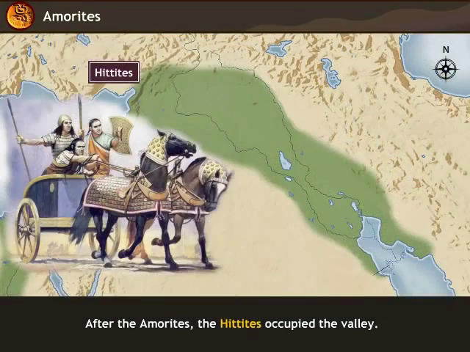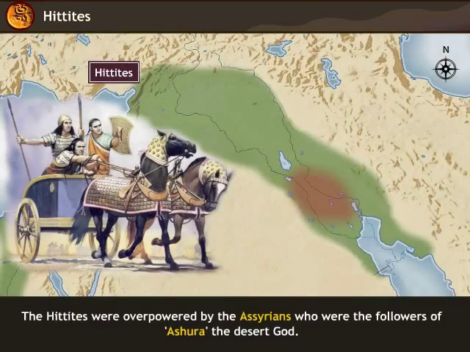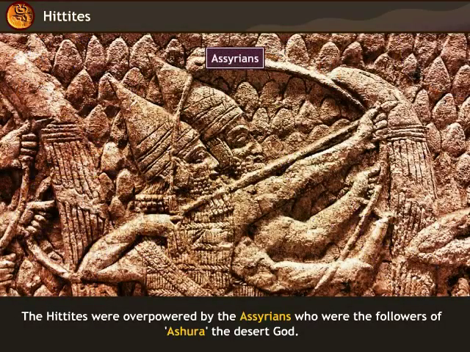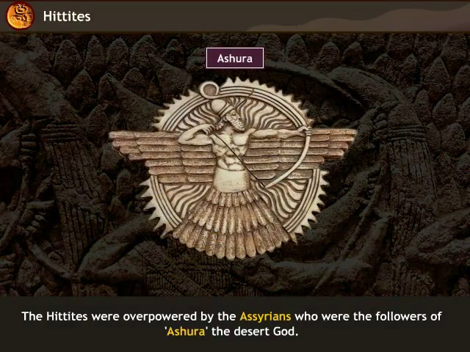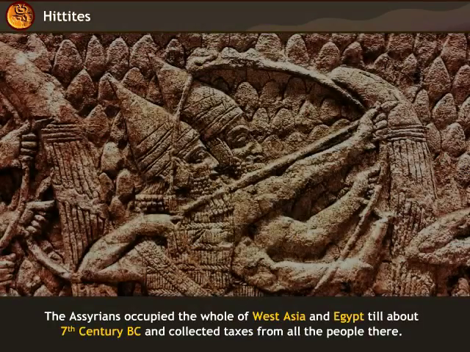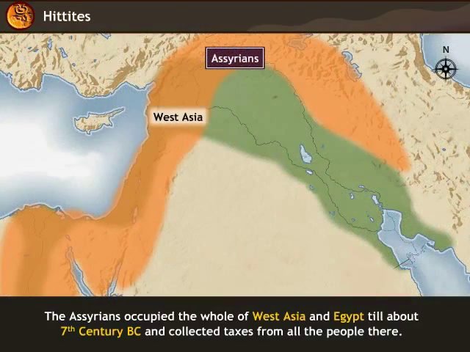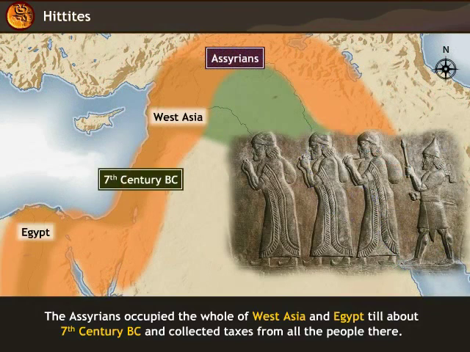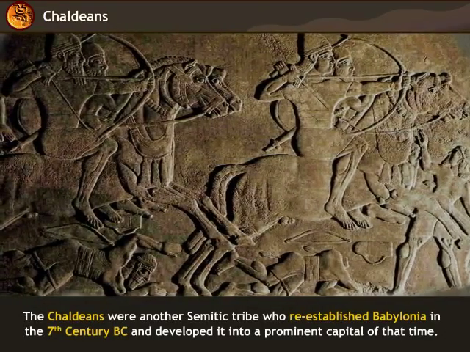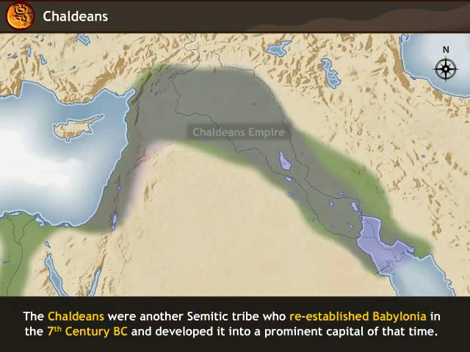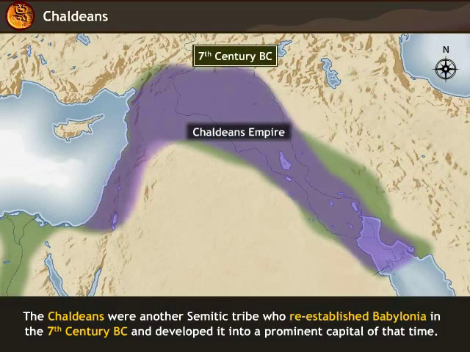After the Amorites, the Hittites occupied the valley. The Hittites were overpowered by the Assyrians, who were the followers of Asura, the desert god. The Assyrians occupied the whole of West Asia and Egypt till about 7th century BC and collected taxes from all the people there. The Chaldeans were another Semitic tribe who re-established Babylonia in the 7th century BC and developed it into a prominent capital of that time.